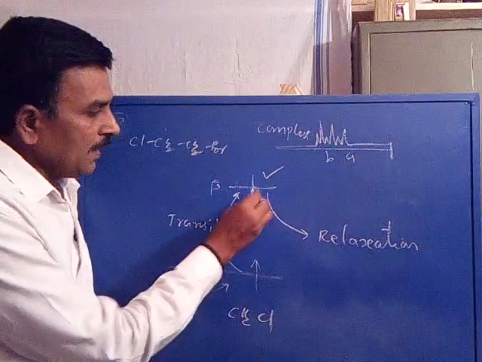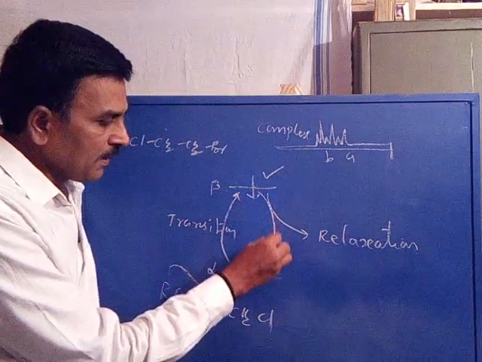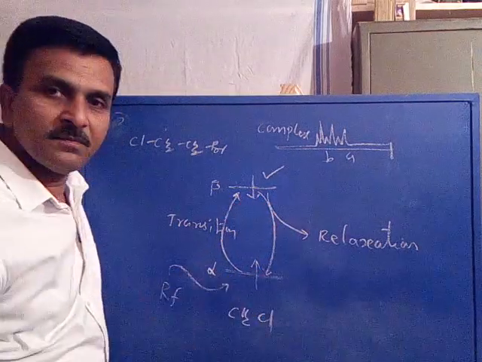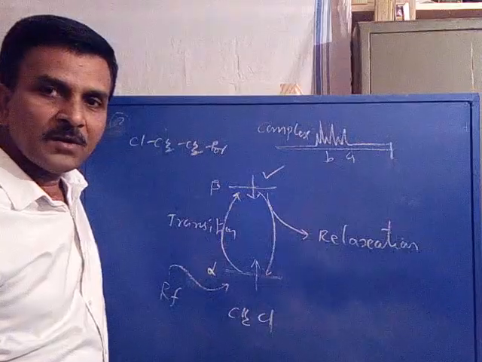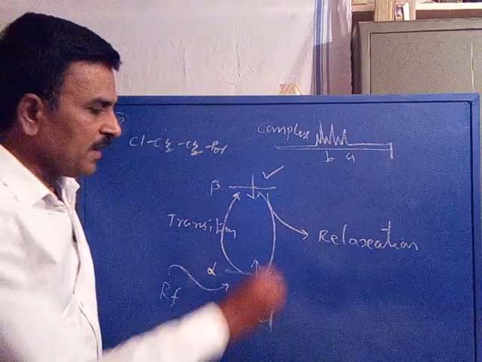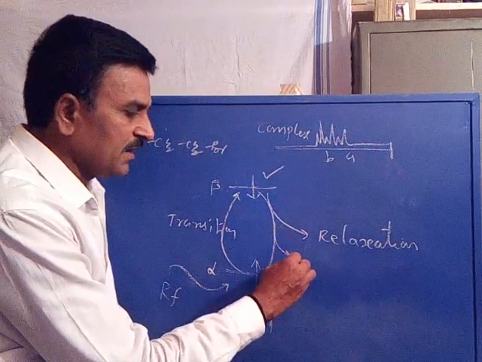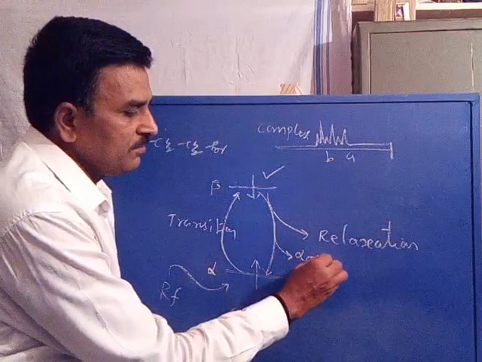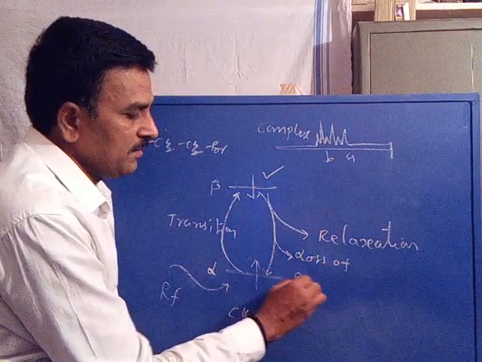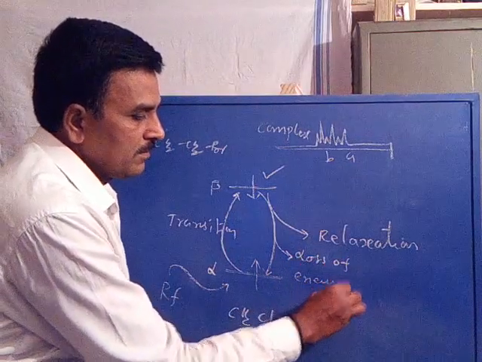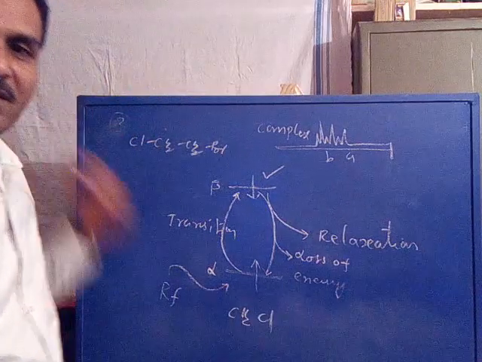Again, a beta spin state nucleus comes back to the alpha spin state by the loss of its excess energy.